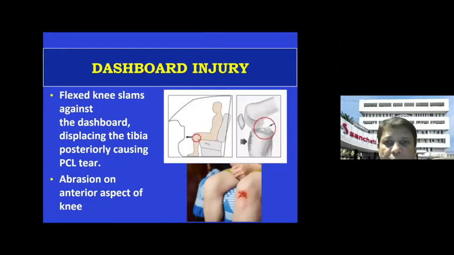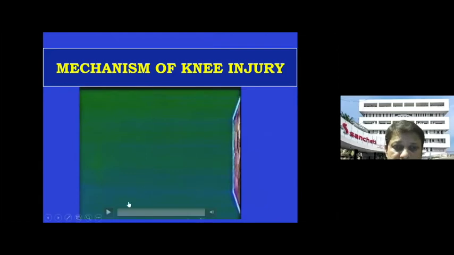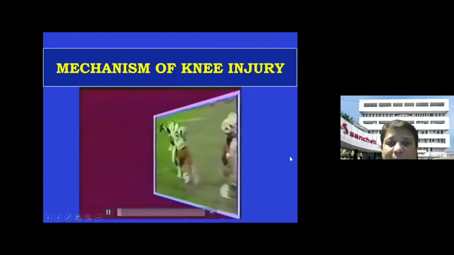If there is a history of trauma, there are various ways the knee can get injured, and one of the common injuries is the dashboard injury, where you get a PCL tear. As you can see here, with sudden braking there is a direct impact on the tibia, it goes backwards and the PCL gets torn, and this is the telltale sign where you can see anterior bruising. This is a direct injury where the PCL can be torn. So you should be aware of this. The mechanism of injury is very important, and mainly the meniscal and ligament pathologies are seen.